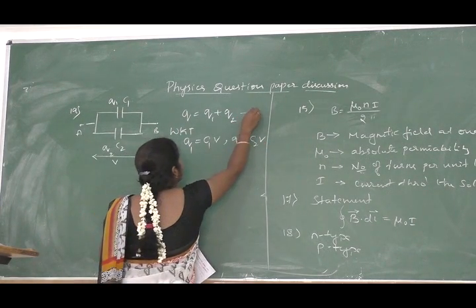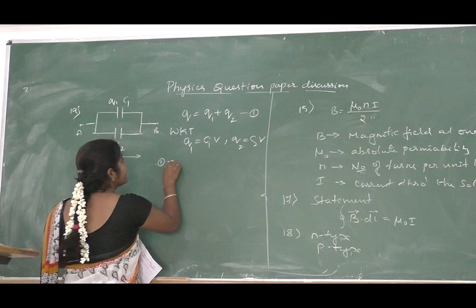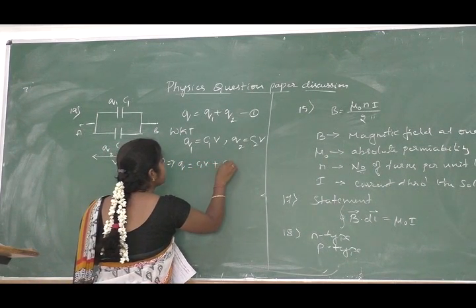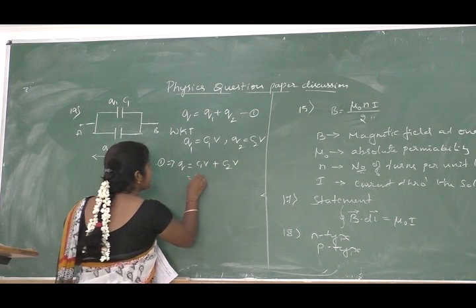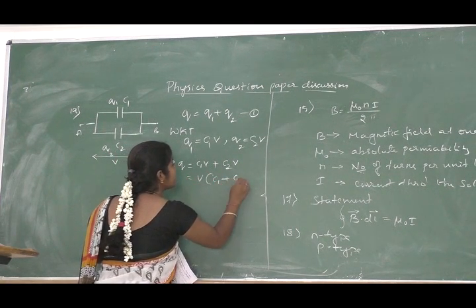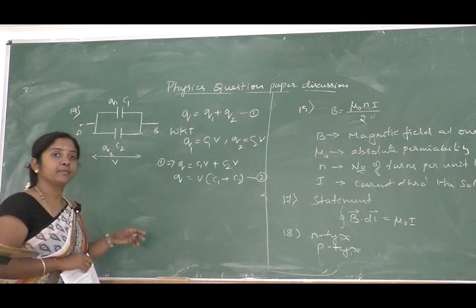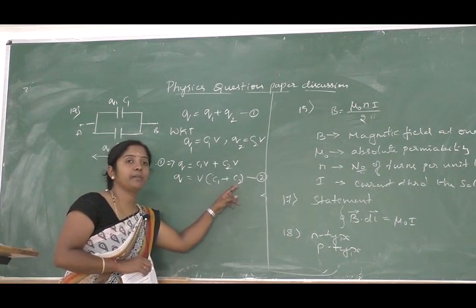So therefore equation 1 becomes Q is equal to C1 V plus C2 V. Let us take V common, so C1 plus C2. Let us call this as equation 2. So we got expression for Q. Q is equal to V into C1 plus C2.